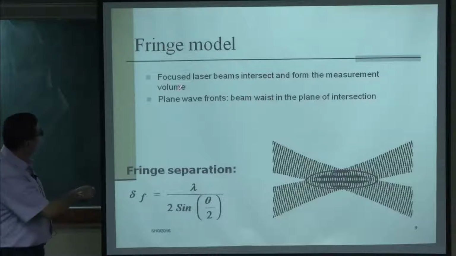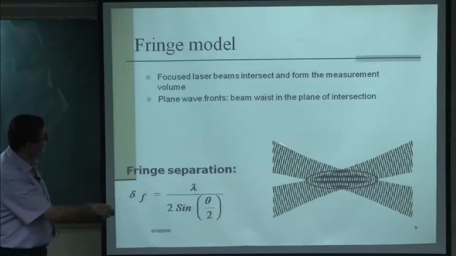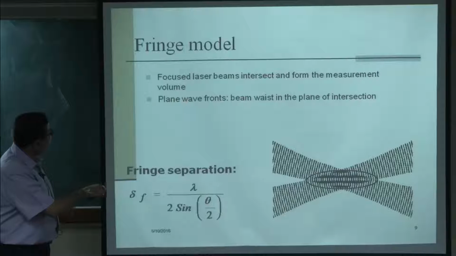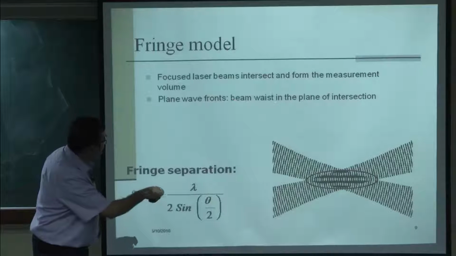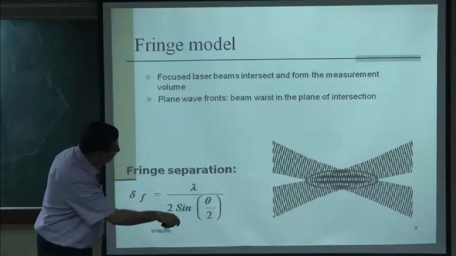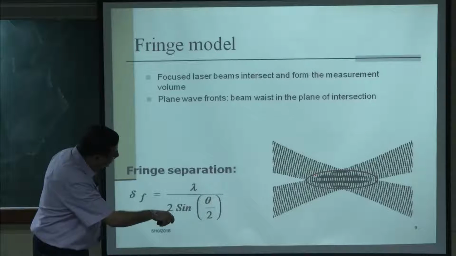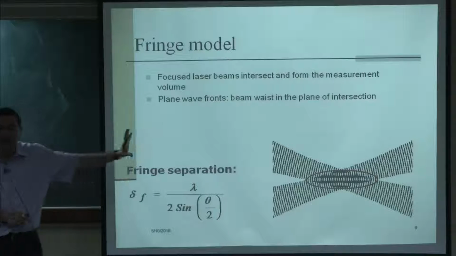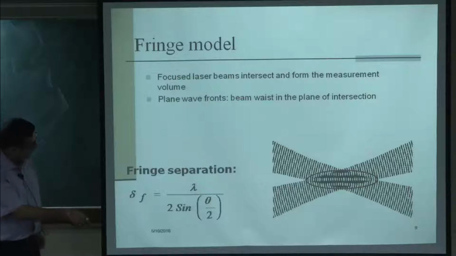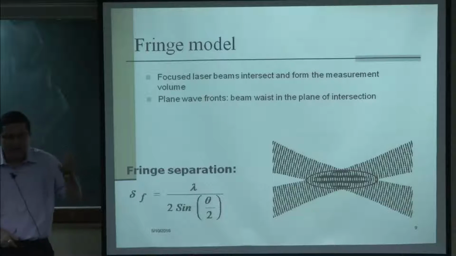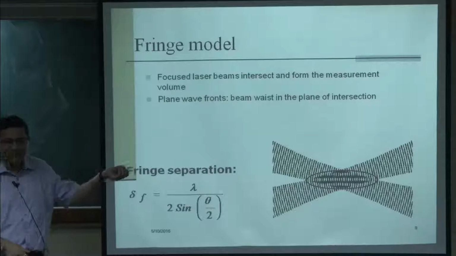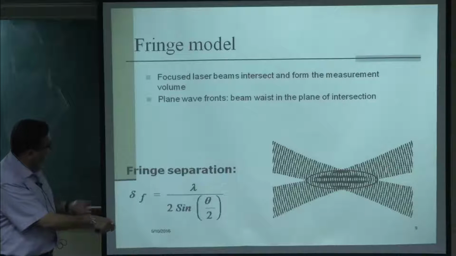So, these focal laser beams intersect and form the measurement volume, and the plane wave fronts, essentially we have the beam waist in the plane of intersection. So, you see that this is a very enlarged image. What you see here, these are very thin light beams, they will be less than 1 mm, okay? So, half a mm or something.